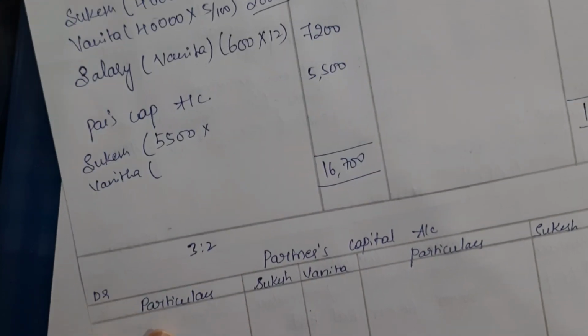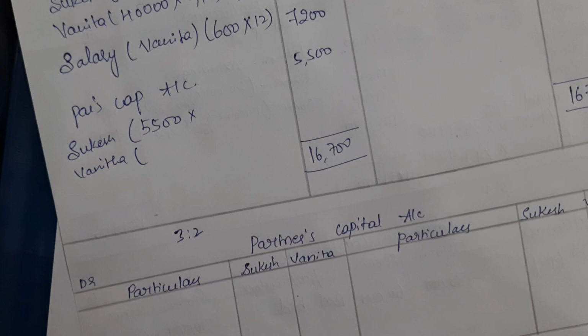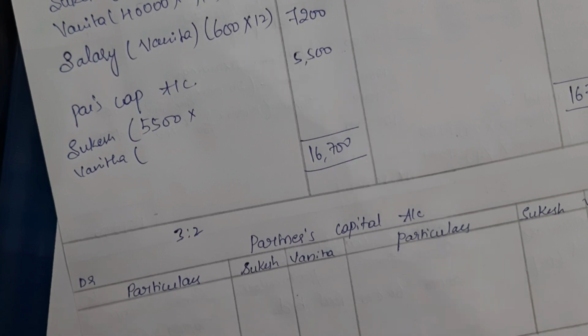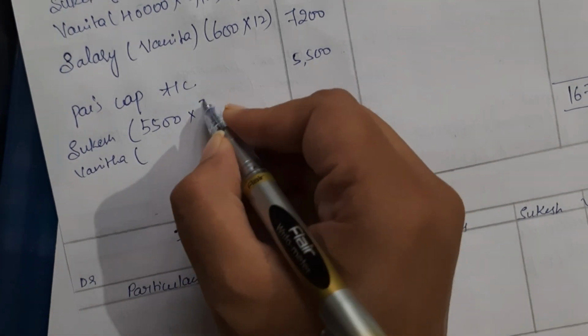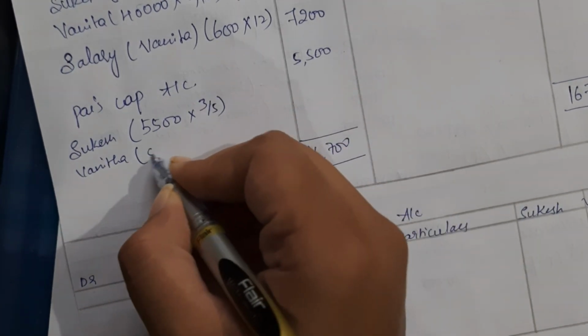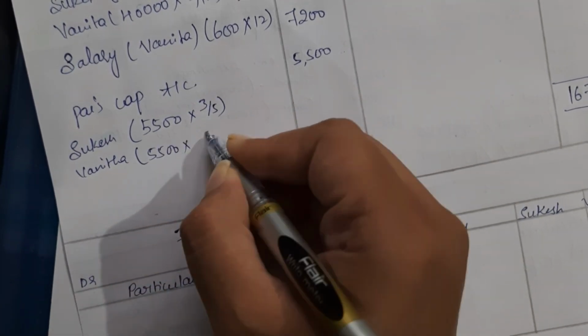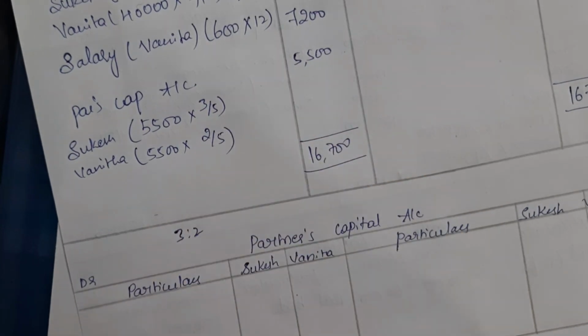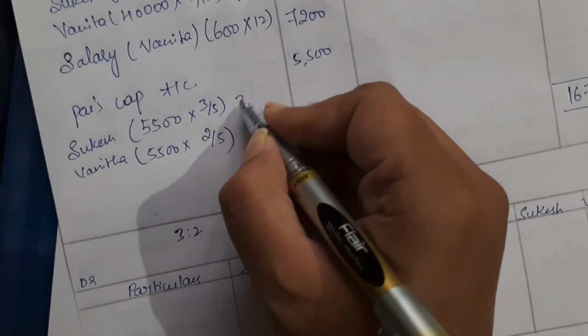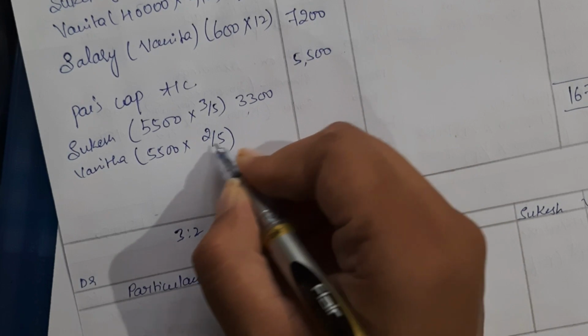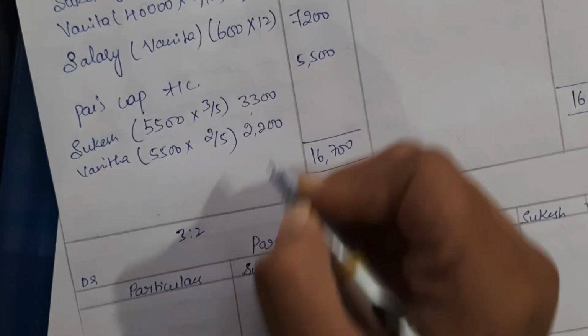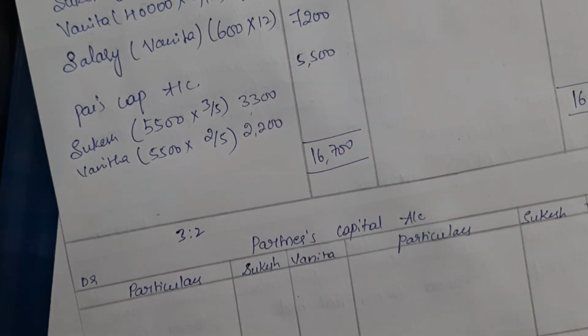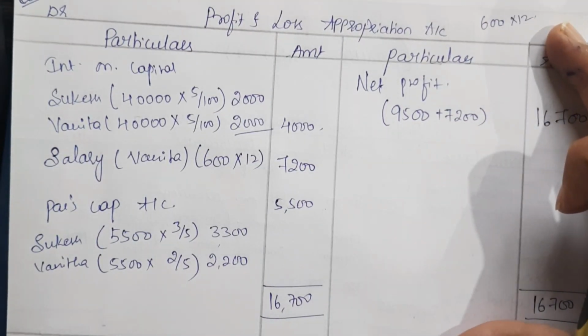So if the profits are distributed in 5 parts, 3 parts belong to Sukesh and 2 parts belong to Vanita. Okay, so 5,500 into 3 by 5 and 5,500 into 2 by 5. Okay, the amount here would be 3,300 rupees for Sukesh and 2,200 rupees for Vanita. Clear? So this is how we'll prepare the profit and loss appropriation account.